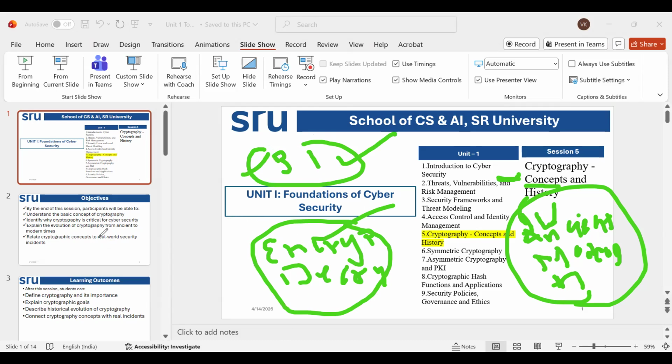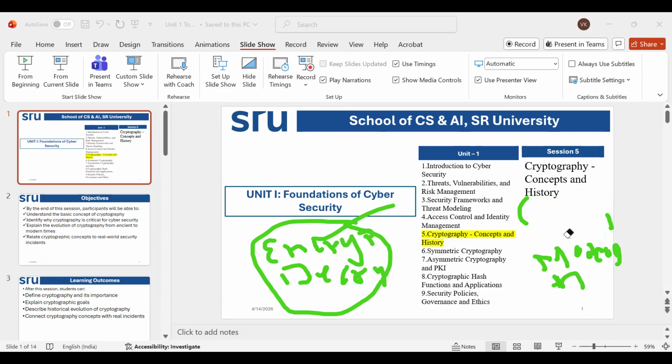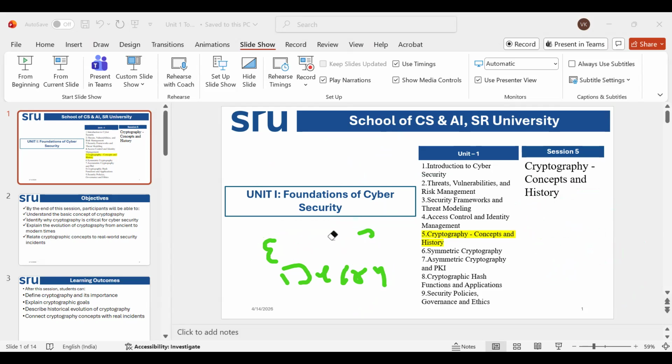So now let's come to the objective of the current study. We discussed the overview of today's details, now we will understand the objective.